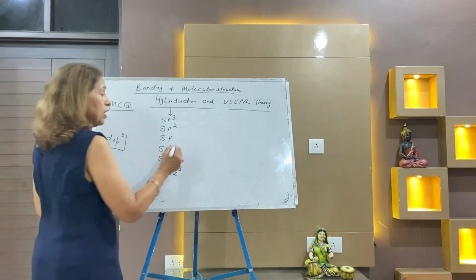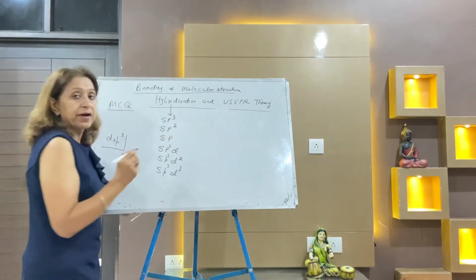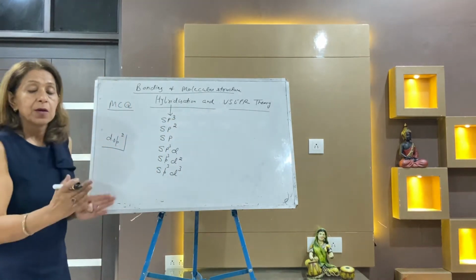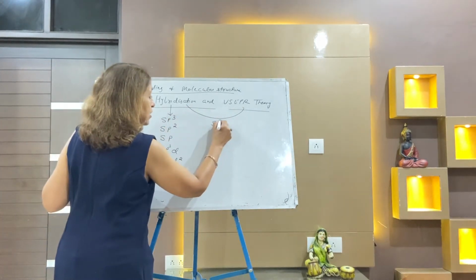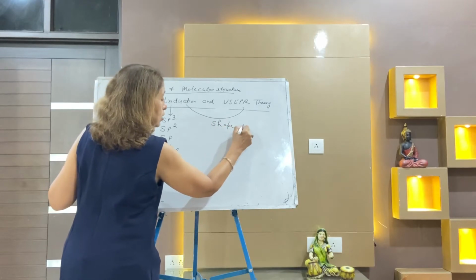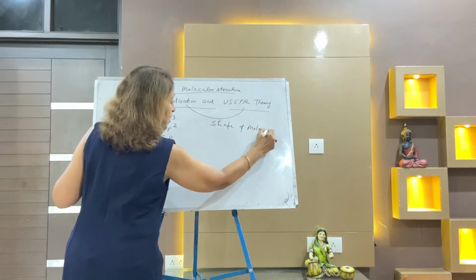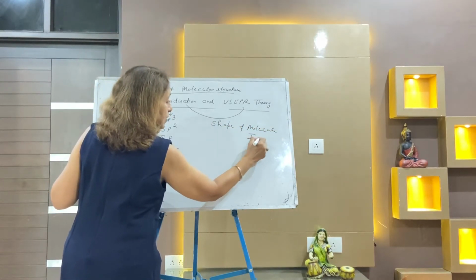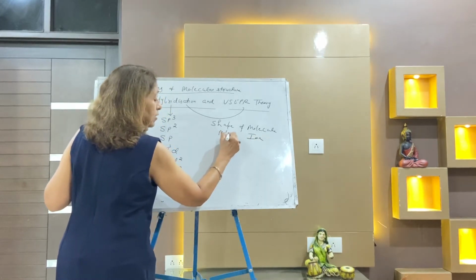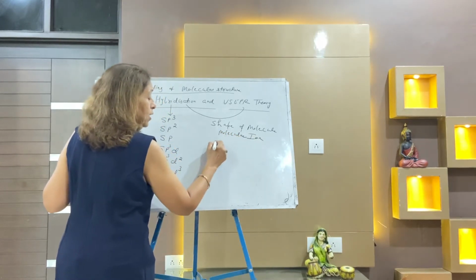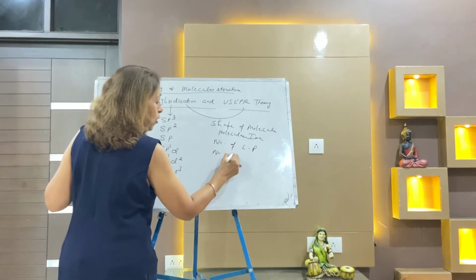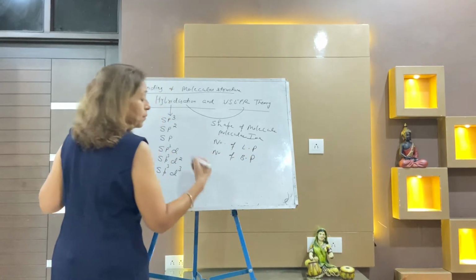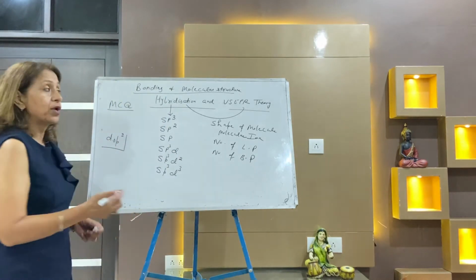In VSEPR theory and the topic that I have taken today together. Why? Because the purpose of these two topics is to find the shape of the molecule. You can find the shape of any molecule, any ion, any molecular ion, how many lone pairs are there, how many bond pairs are there, about the bond angle, less or more.